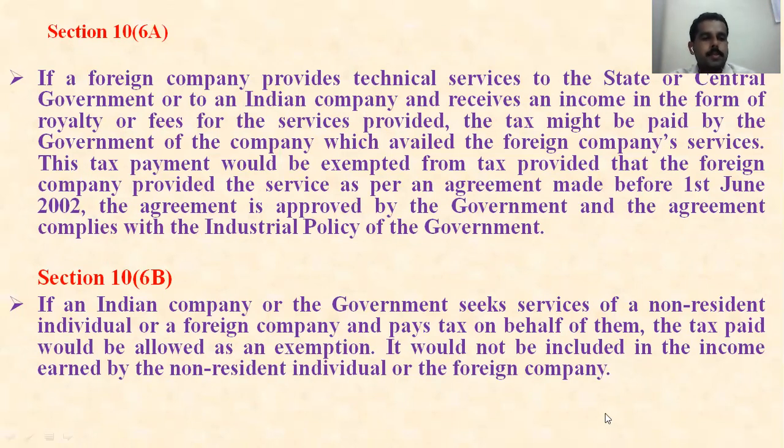Then section 10 subsection 6B: if an Indian company or a government seeks services of a non-resident individual or a foreign company and pays tax on behalf of them, the government itself pays. If they need the services of a non-resident individual or a foreign company, the tax paid would be allowed as an exemption here. It would not be included in the income earned by the non-resident individual or the foreign company.